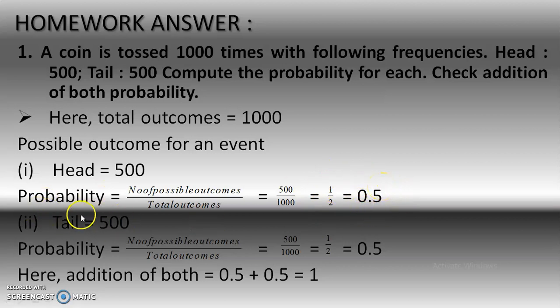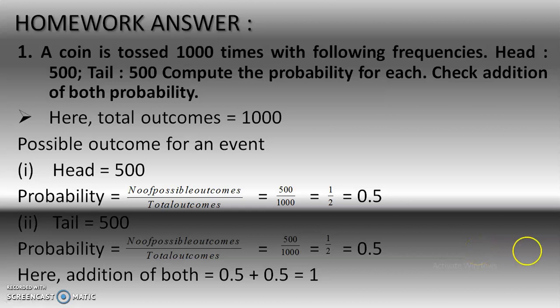And for tail, it's 500 possible outcomes. So probability equals number of possible outcomes divided by total outcomes equals 500 divided by 1000 equals 1 upon 2. It is also 0.5. Here you should check the addition of both probabilities. So addition of both equals 0.5 plus 0.5 equals 1. Hope your answer is right. So go to the next.